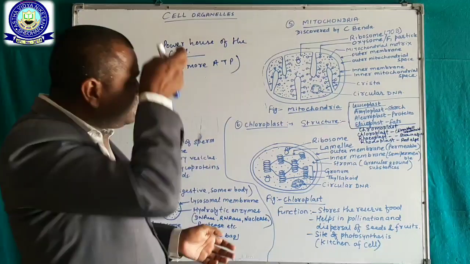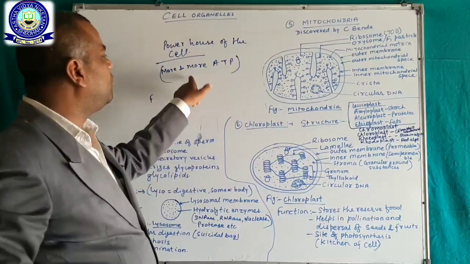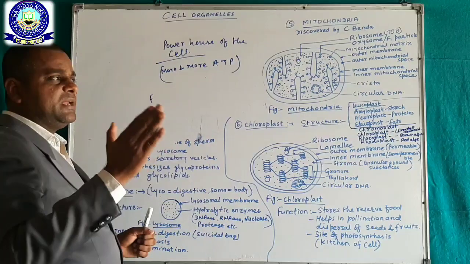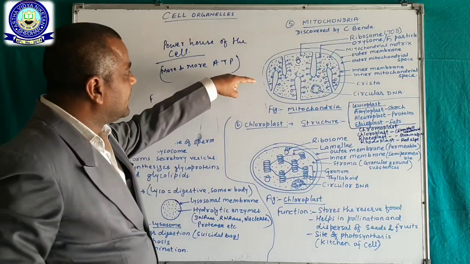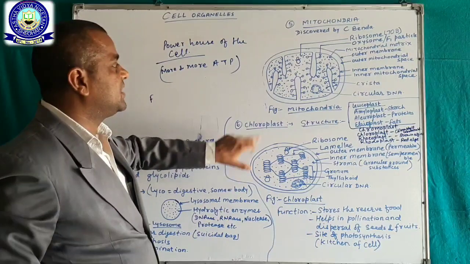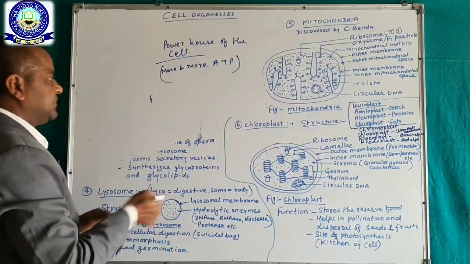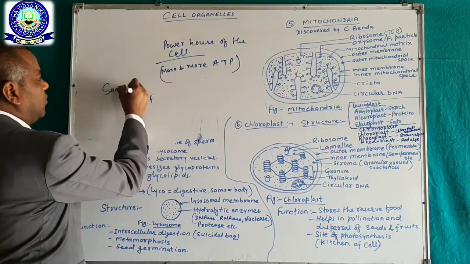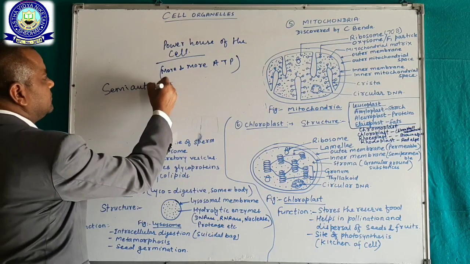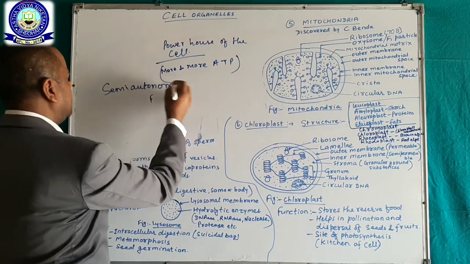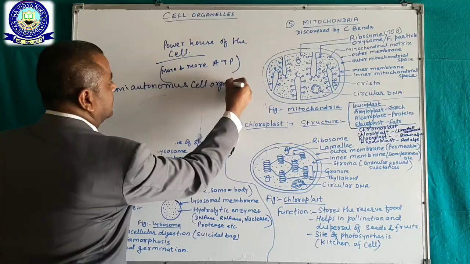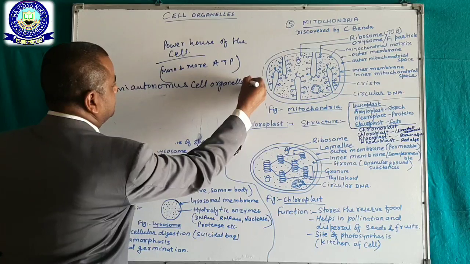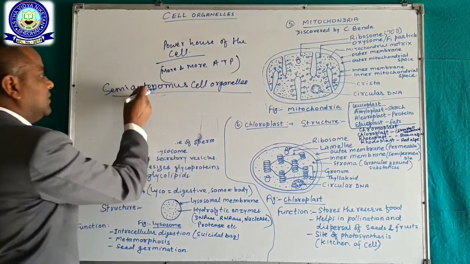Okay. Now semi-autonomous, there is a term. The term semi-autonomous applies to mitochondria and chloroplast also. Both are semi-autonomous cell organelles.